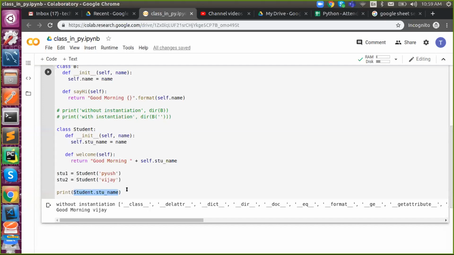Because for student 1 and student 2 we have two values, but for stu name we have two values. You get a type error whenever you make a mistake with operations, not with a value.